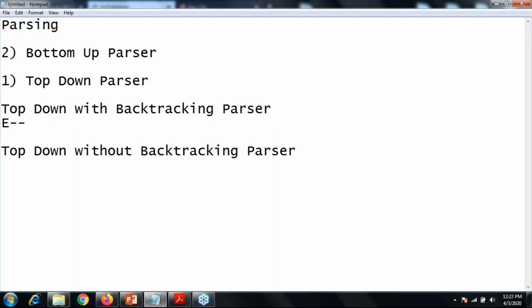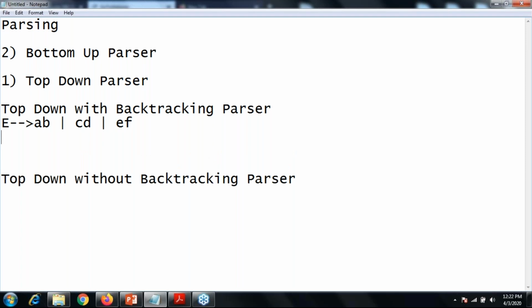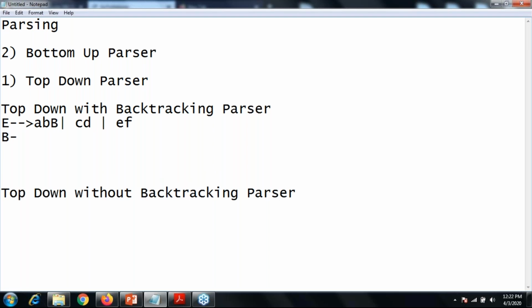Say my E produces AB or CD or EF, and my capital B can produce E. The possible string is CDE, and I need to parse the string CDE using this given grammar.